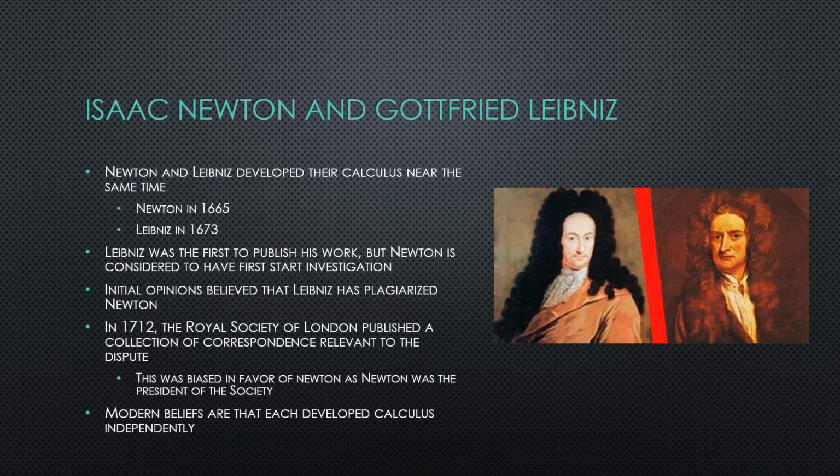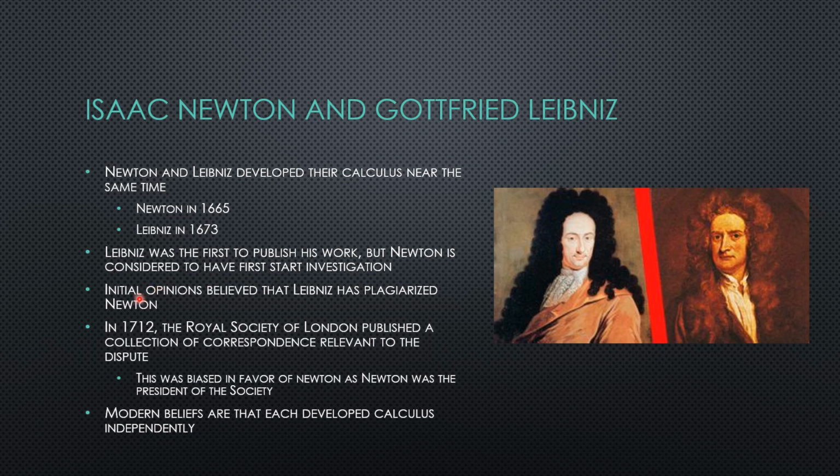And then we have Isaac Newton and Gottfried Leibniz. Obviously, these two are the two main people in the birth of calculus. They began developing their calculus near the same time, Newton in 1665 and Leibniz in 1673. Leibniz was the first to publish his work, but Newton is considered to have first started investigating the ideas of calculus.